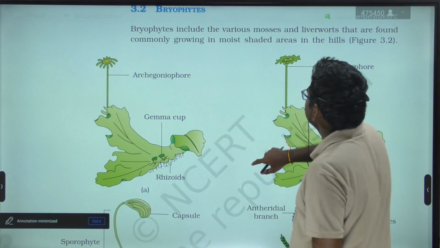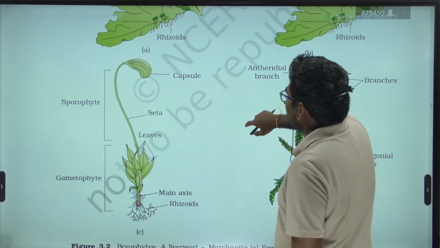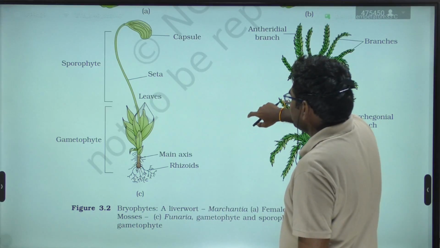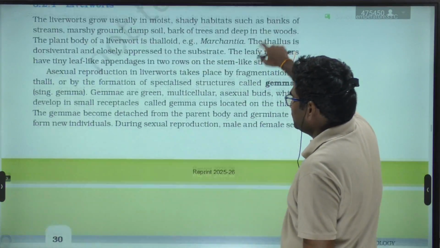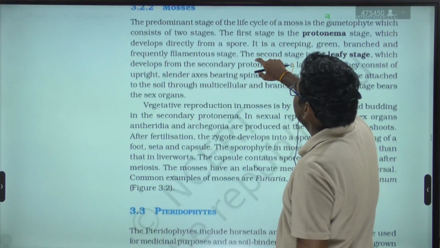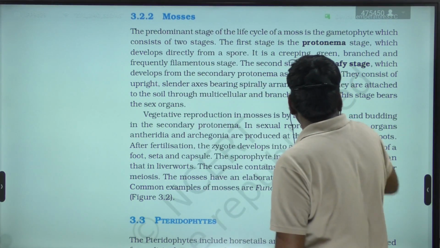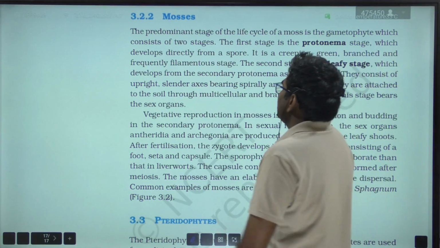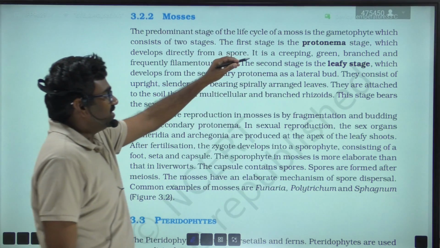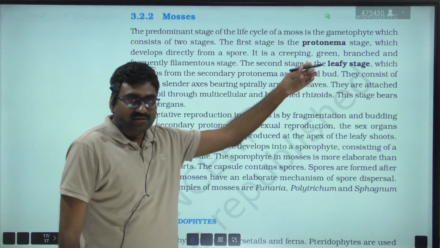Next, mosses. Come to the mosses. So we had discussed liverworts, then mosses. Here the predominant stage of the life cycle of moss is the gametophyte, that is, the main plant body is a gametophyte.